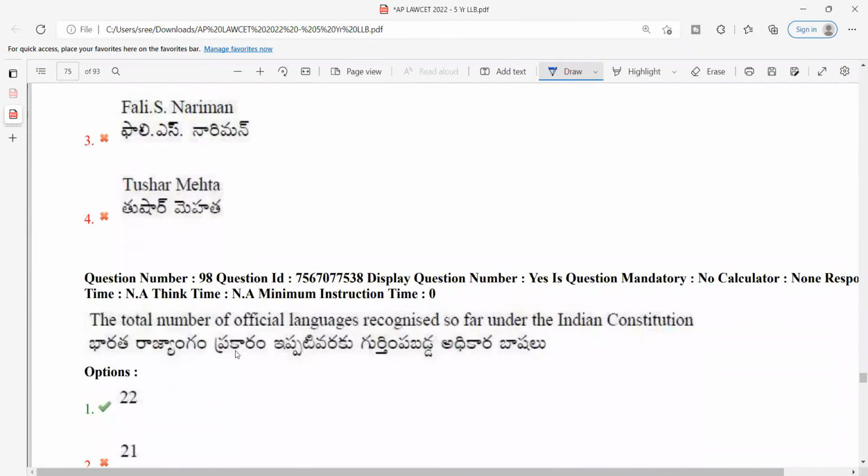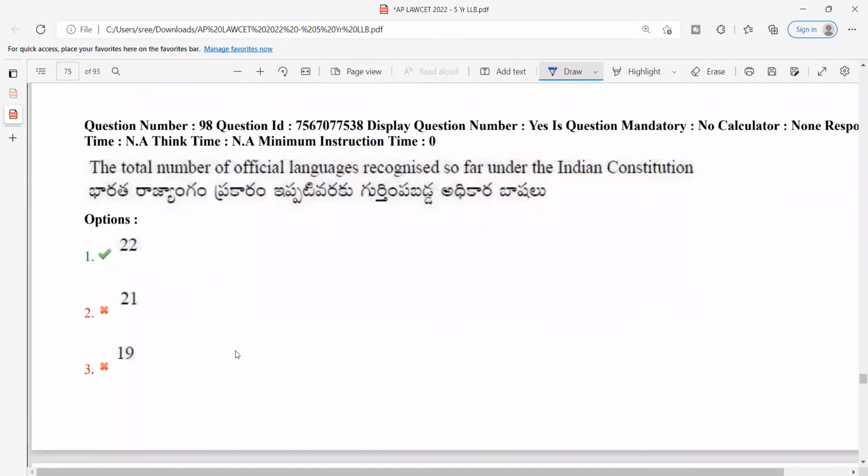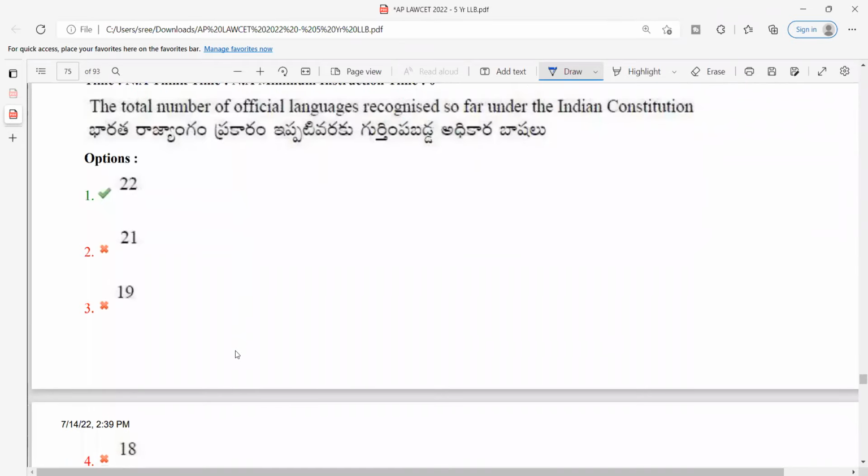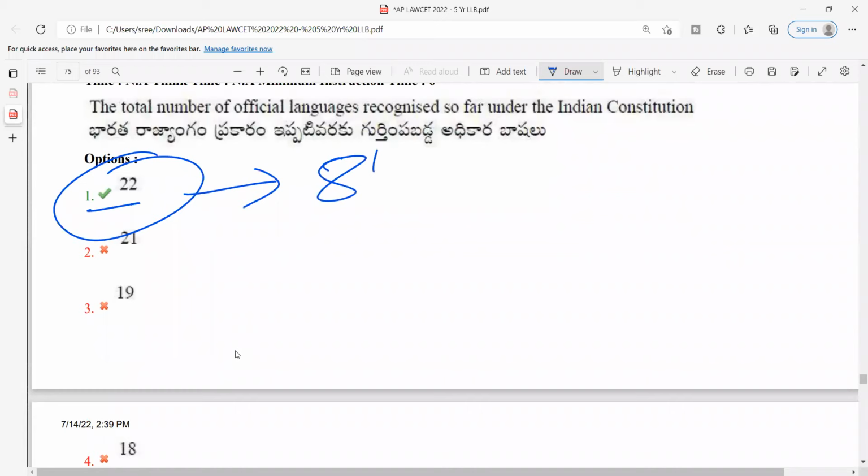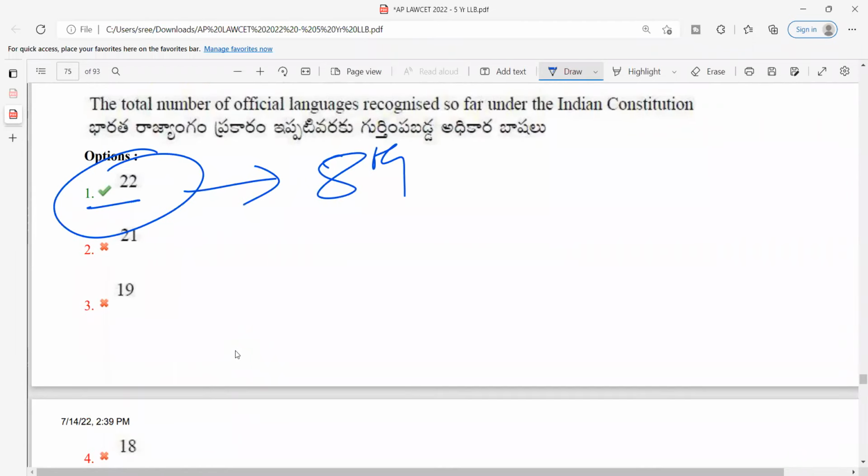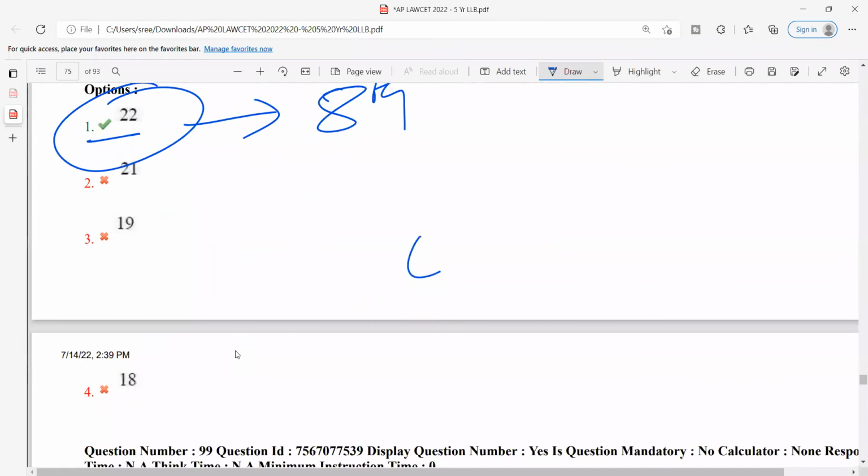98, the total number of official languages recognized so far under the Indian Constitution. So we made a reference to this when we were talking about schedules, and even in the previous questions and mock tests. So the answer is 22. 22 official languages are recognized in the 8th Schedule of the Indian Constitution. Again, I would rate this particular question as easy.